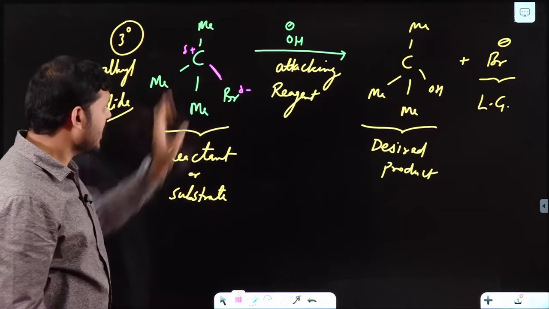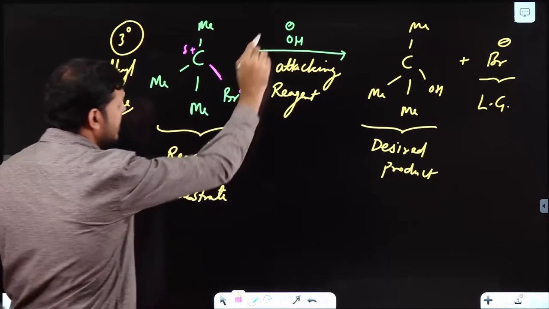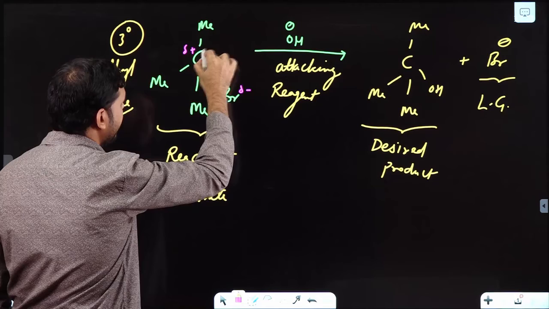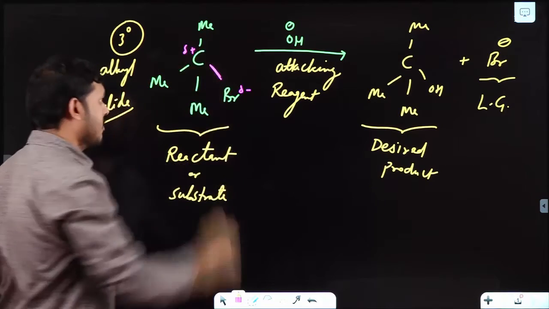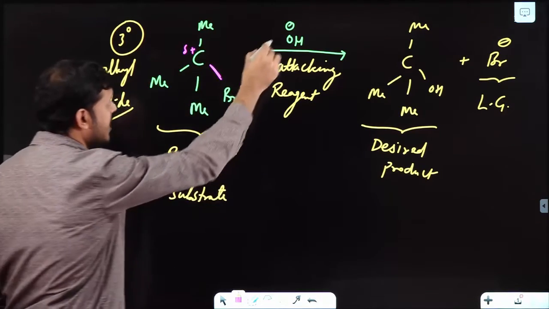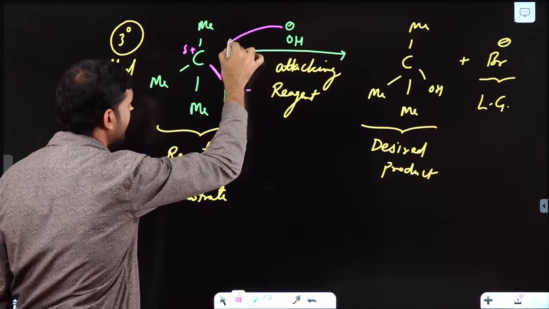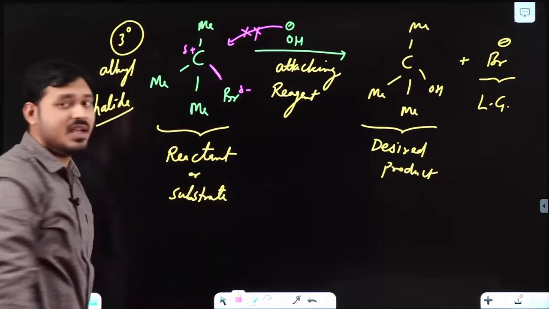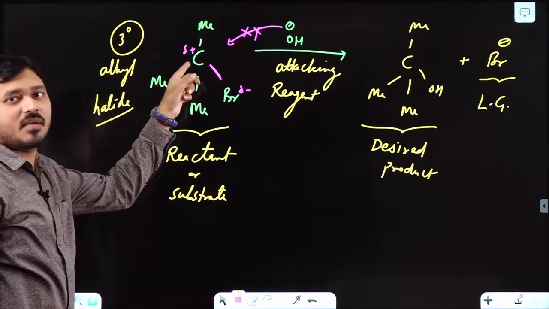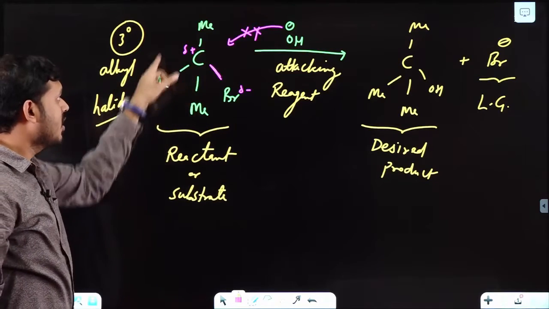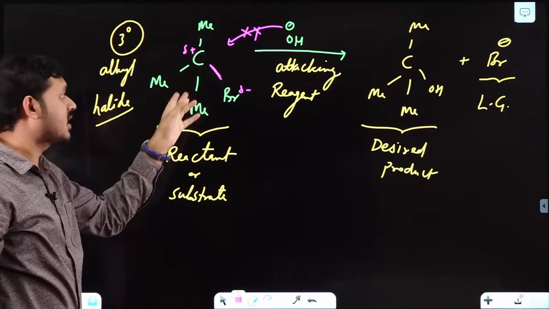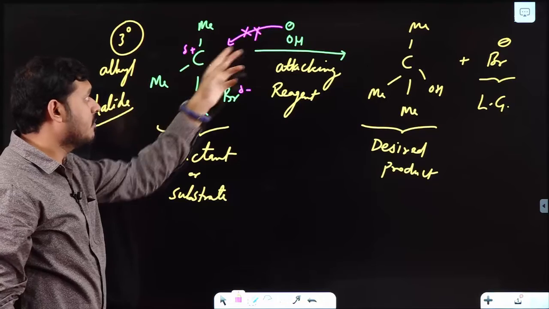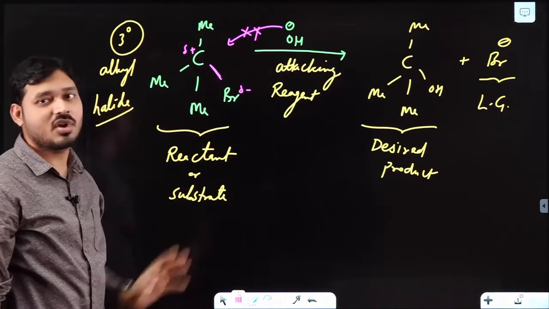So this OH minus cannot reach the orbitals of this carbon. Why? Because this OH minus, if it comes from this side or any of the sides, it is not possible. This carbon is sp3 hybridized having 4 groups which are bulky groups like 3 methyl and 1 bromine. So direct attack on this carbon atom by this OH minus is not at all possible.